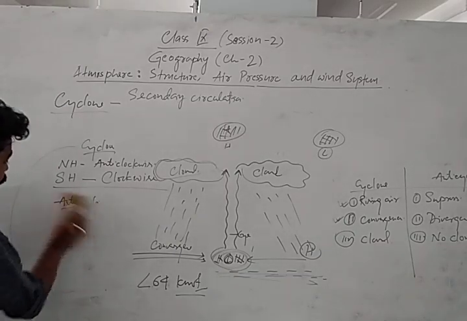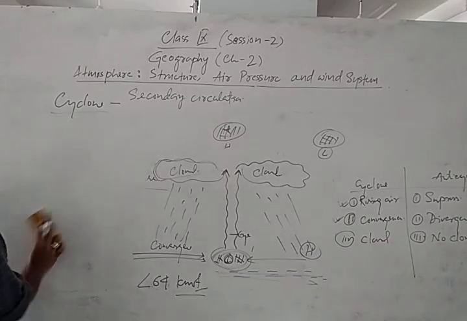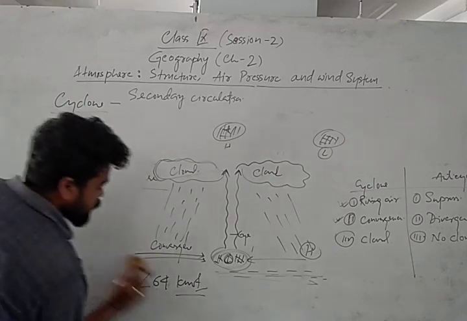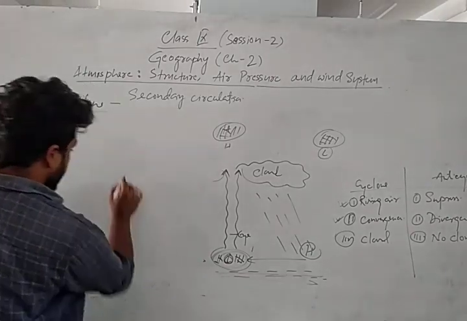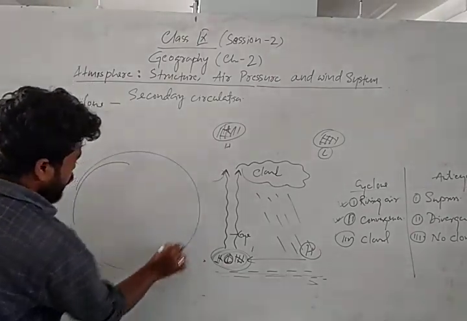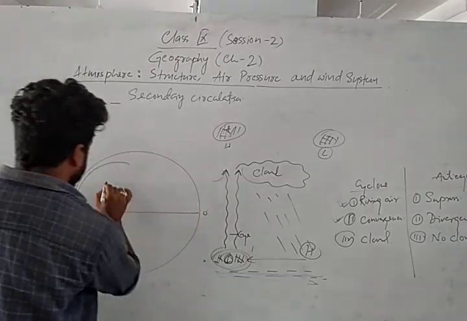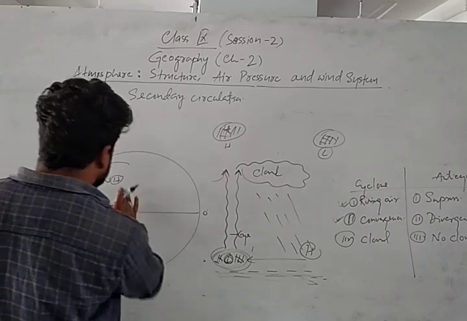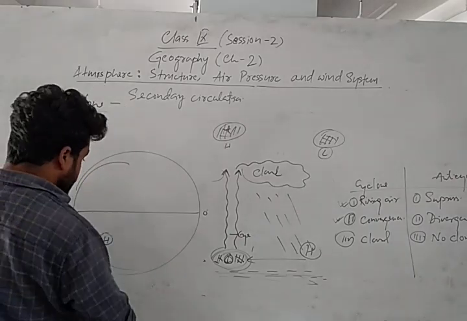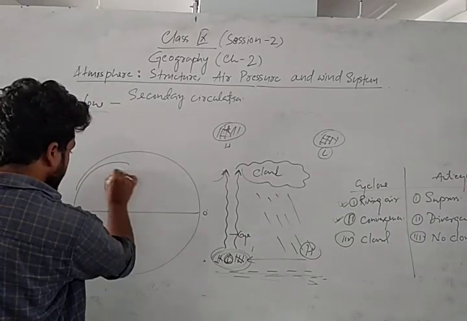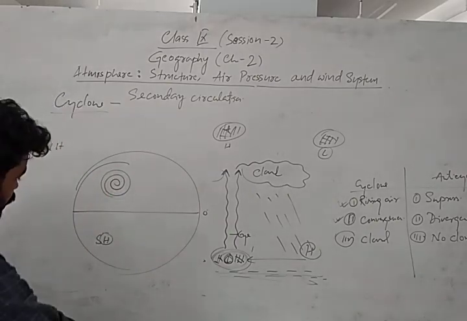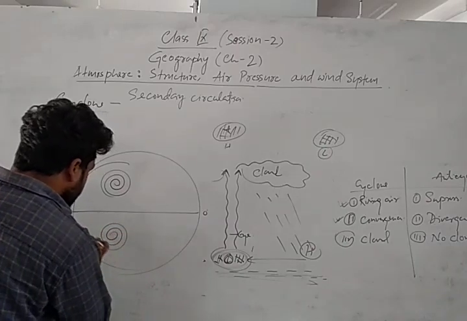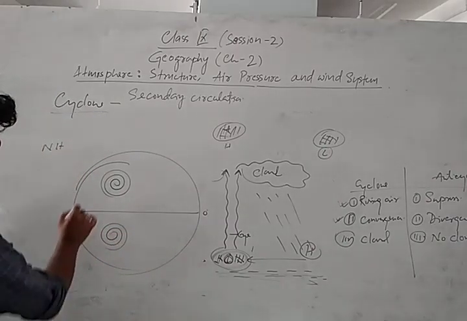But we should remember one thing here. In the northern hemisphere, okay, I will draw the sketch here. This is the equator, 0 degree. This is the northern hemisphere. This is the southern hemisphere, right? So in the northern hemisphere, cyclone is always anti-clockwise. Anti-clockwise means opposite to the direction of the clock. And in the southern hemisphere, it will be opposite, that is clockwise. This is the case of cyclone.